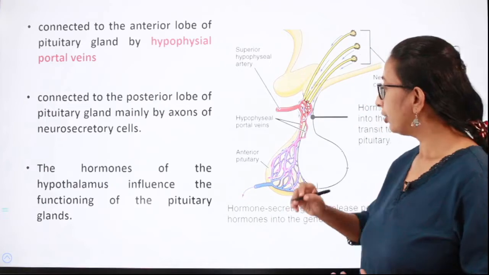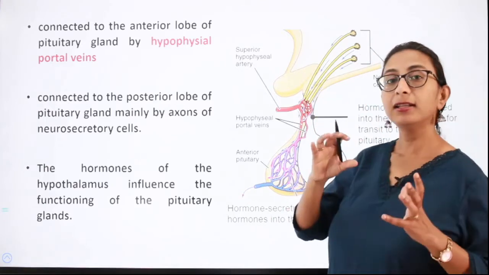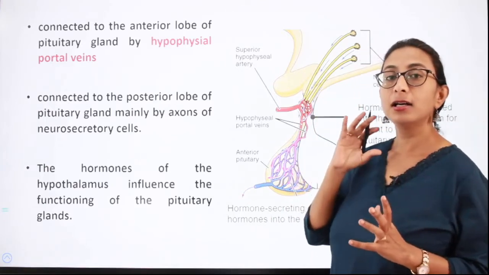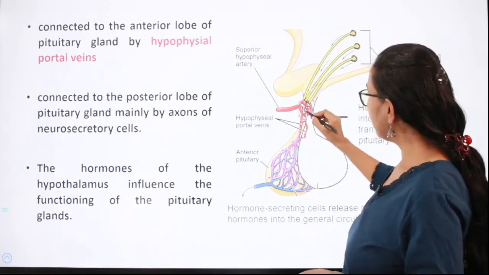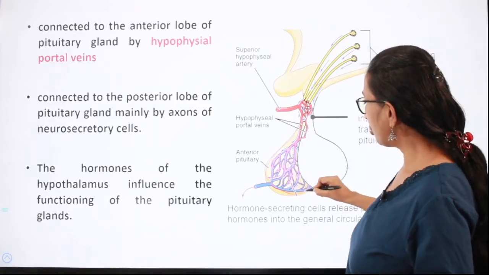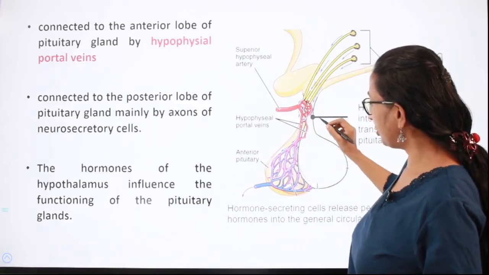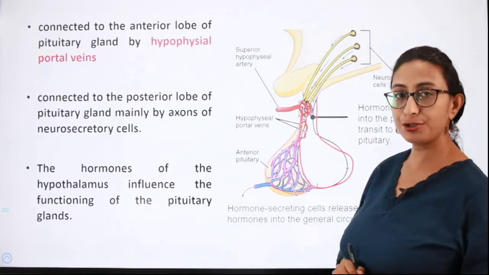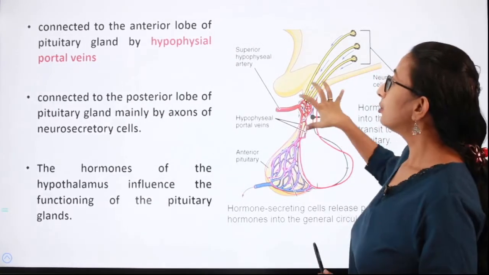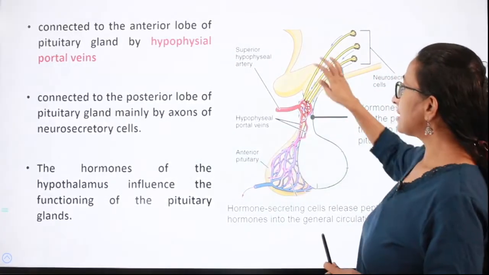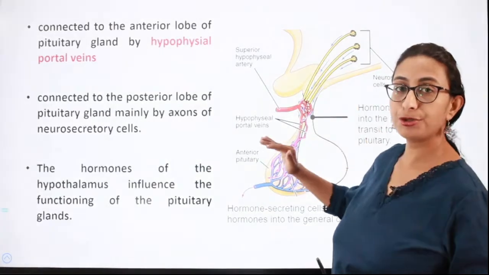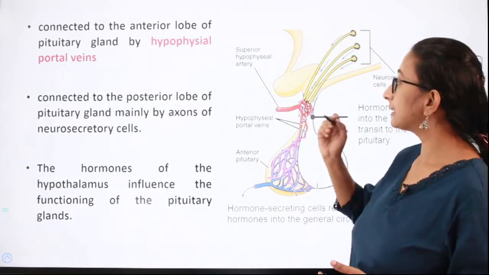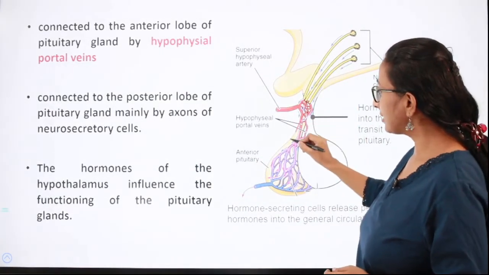As of now, you just need to know that the pituitary gland has two regions, the anterior and the posterior. This is the anterior region of the pituitary and this is the posterior region. Fine. So the hypothalamus is connected to the pituitary. How is it connected? It is connected to the anterior lobe, that is this lobe.